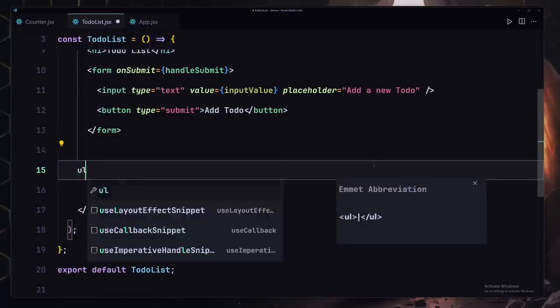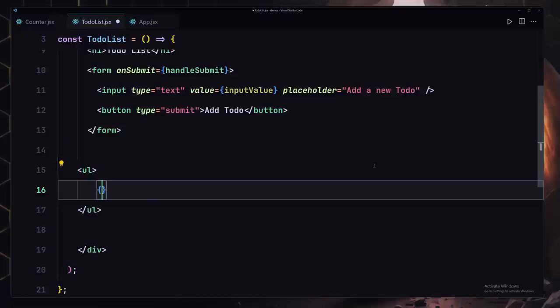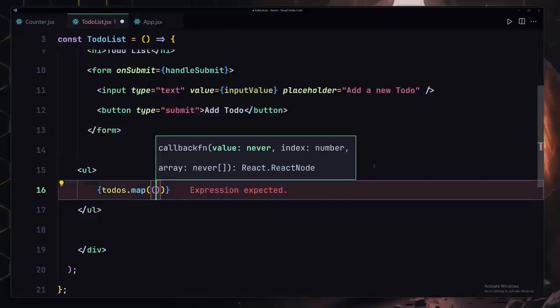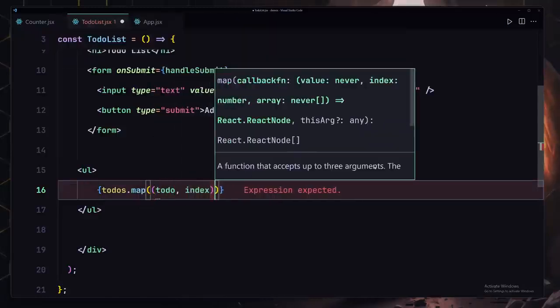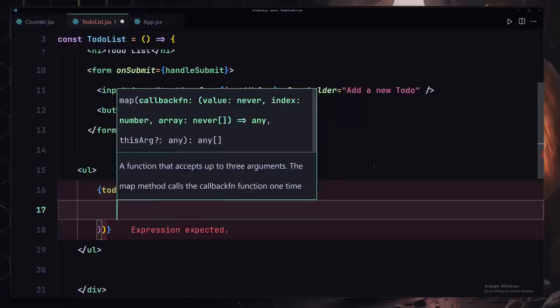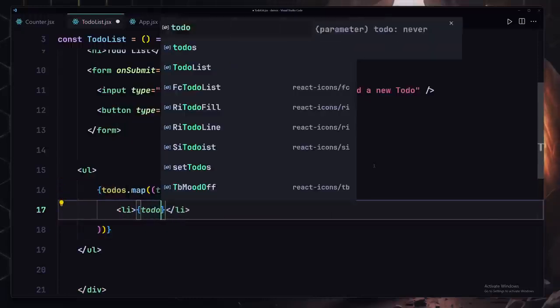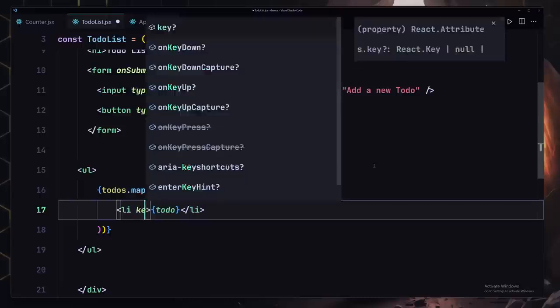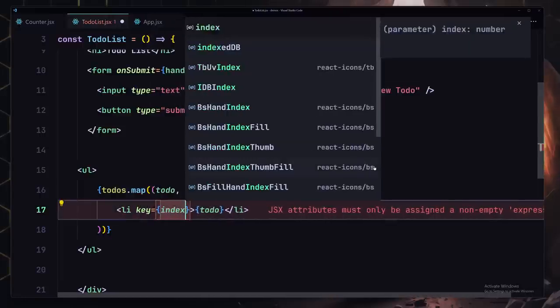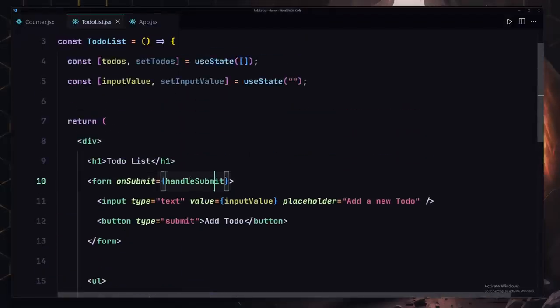So for that, I'm going to be using a ul, and for this ul, we're going to be defining our to-dos. And now let me just iterate over all of the to-dos. So I'll just write todo, and also the index right here. Okay, and inside there, we're going to be defining our li, and here we are going to be providing our todo so that we can see our todo. We will also provide the key, and that's going to be set to that index which we are grabbing. We cannot see anything. That's because we have to create this function.